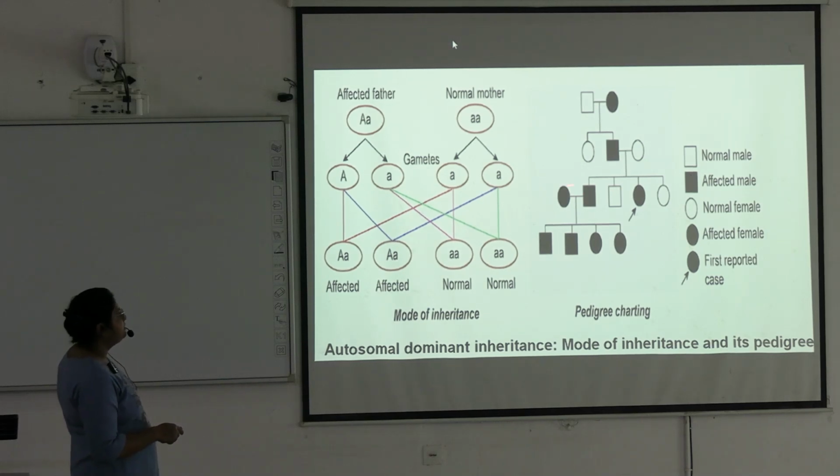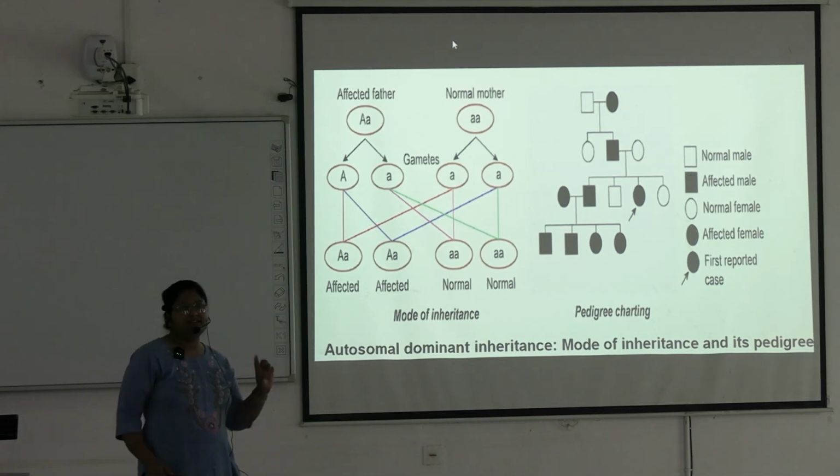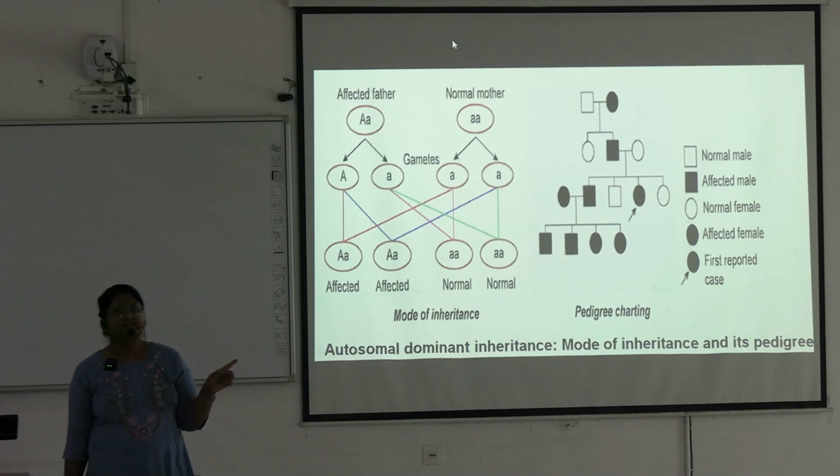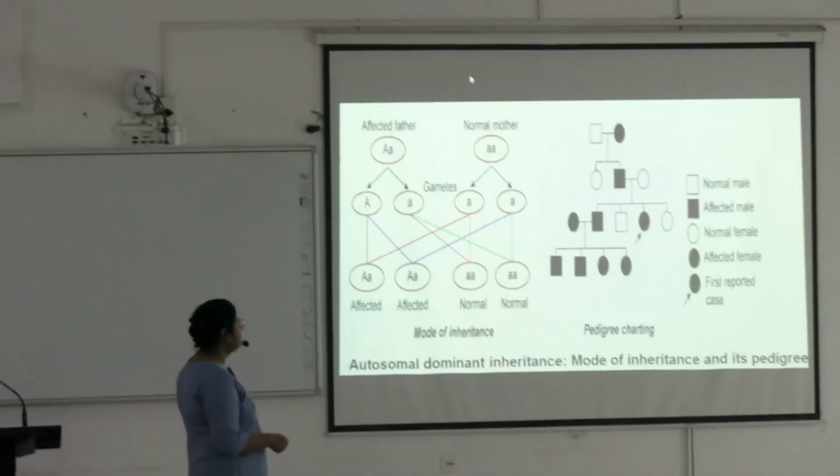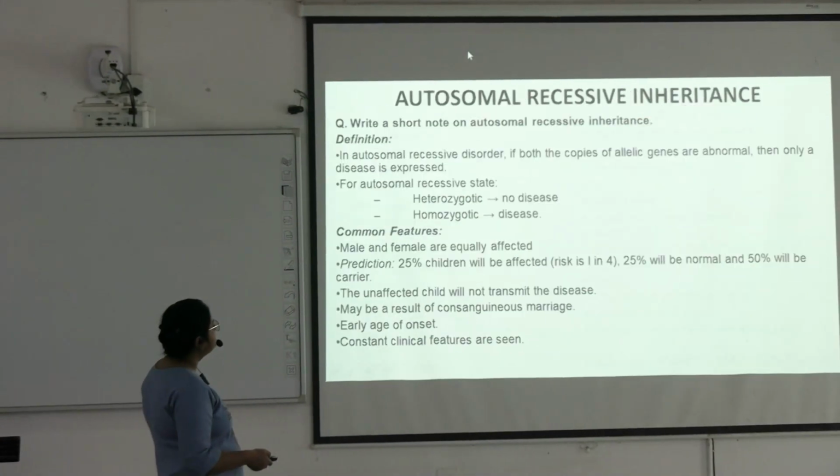If both the mother and father are affected, then all the offspring are affected. So in the inheritance pattern, if one of the parents is affected and the other does not have the disease, half of the offspring will get this disease, and if both parents are affected, all the children will have the disease, in the case of the autosomal dominant inheritance pattern.